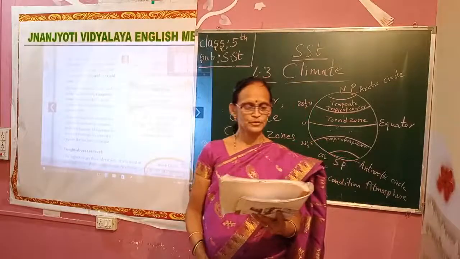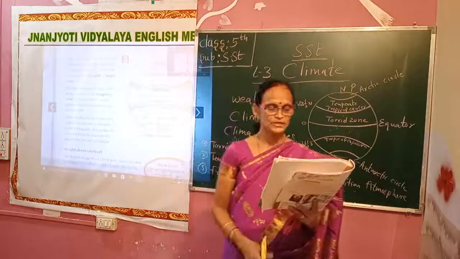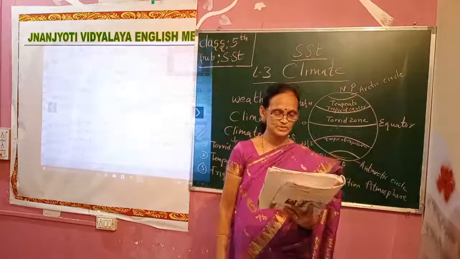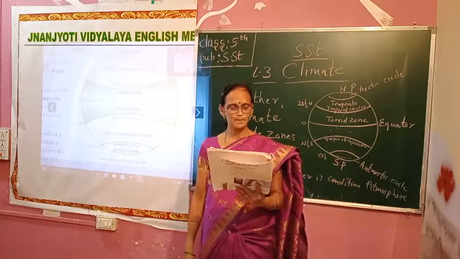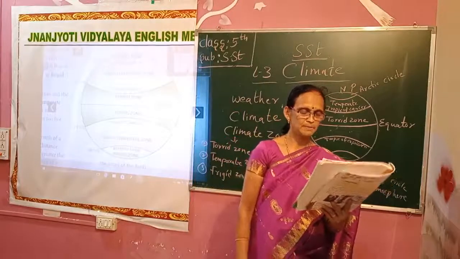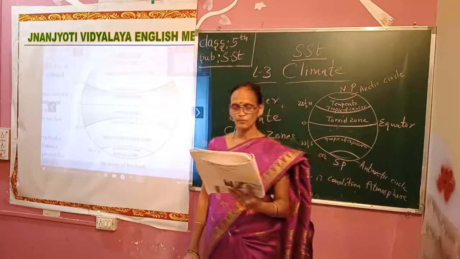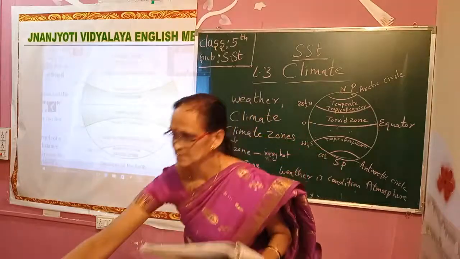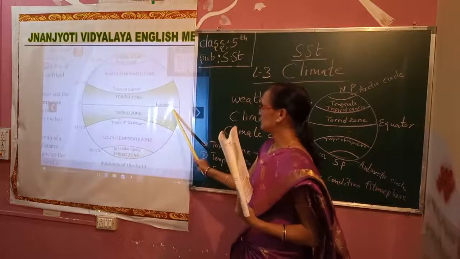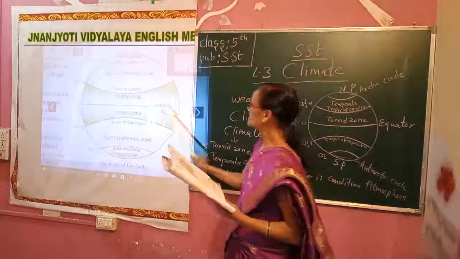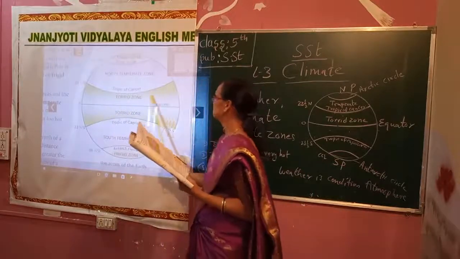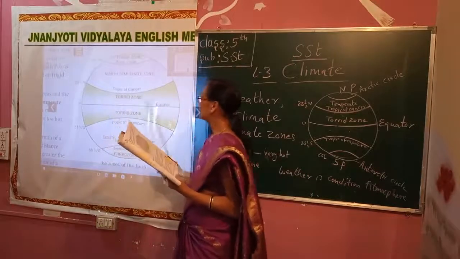Effect of latitude. We know that Earth receives heat from the sun. You will notice that the equator is nearer to the sun, and receives more sunlight. This direct heat makes the area between the equator and the Tropic of Cancer hot. Here the sunlight is falling directly on the equator, so this part is receiving heavy, direct sunlight.